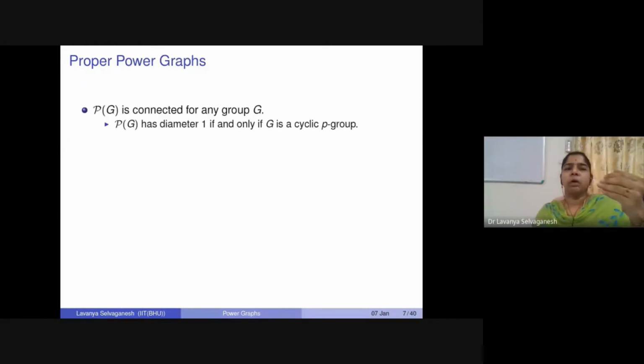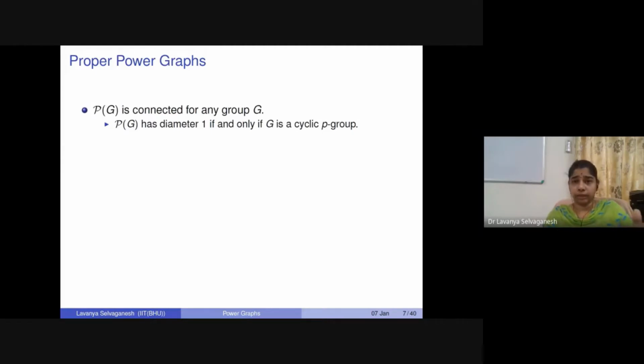Okay. So the power graph, as you can see, is connected for any group G. Why? Because of the identity element. Identity element is going to connect every other element. So minimal connectedness is guaranteed for the power graph, right? And the degree of identity is going to be the number of elements in the group minus 1. So we can immediately also conclude about the distance property that the power graph has diameter 1.